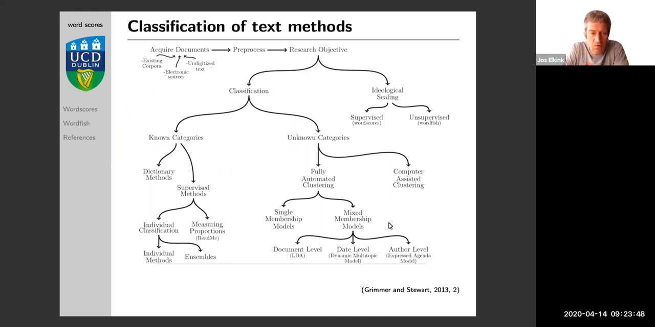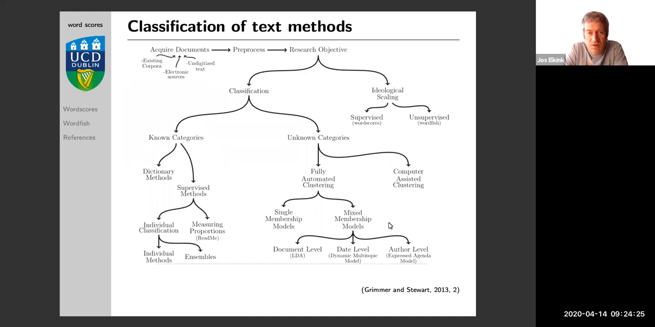Right, so we've talked about known categories. For example, we've looked at tree analysis, which would fit at the bottom left under individual methods. We've looked at random forests, which fits under ensembles there. But we've also looked at different kinds of classification where we do not know the categories. For example, cluster analysis, which would be under fully automated clustering. Then we've talked about single membership and mixed membership models, but we will talk more about that next week. Next week we will go at the very bottom, where we end up with LDA. That's what we will discuss next week.